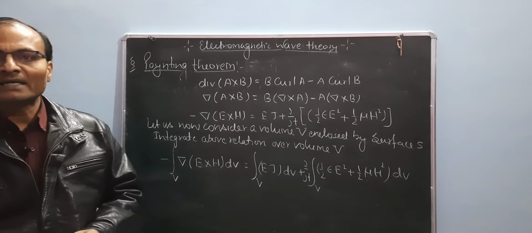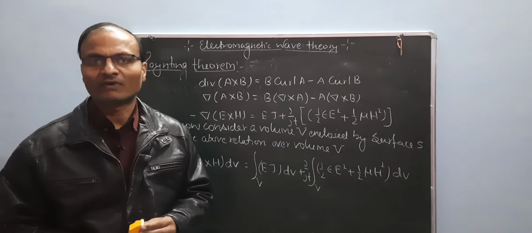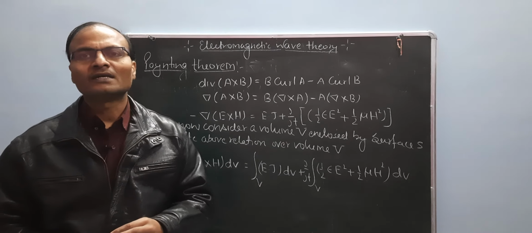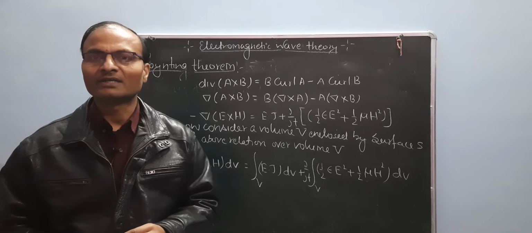So apply the Gauss divergence theorem. What is the Gauss divergence theorem? It converts a surface integral to a volume integral.